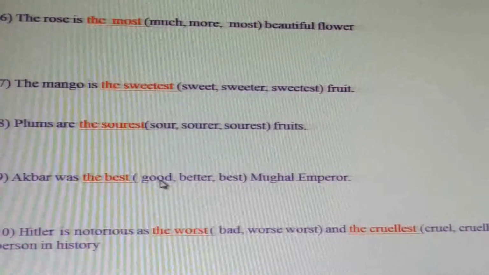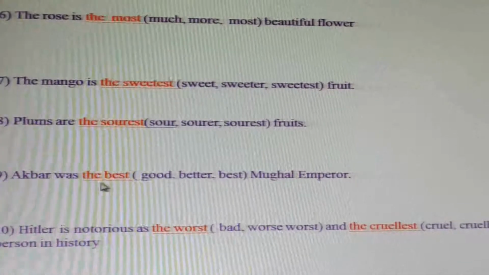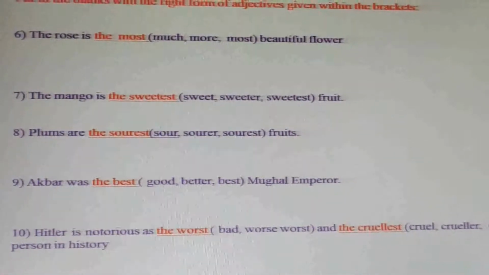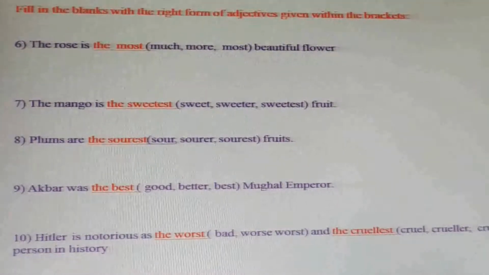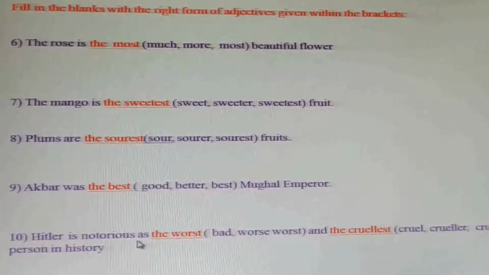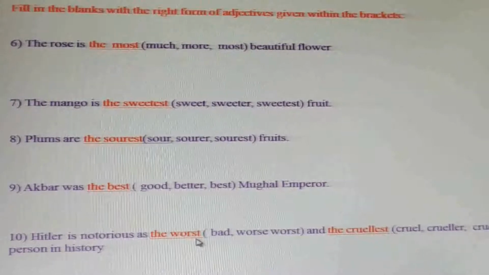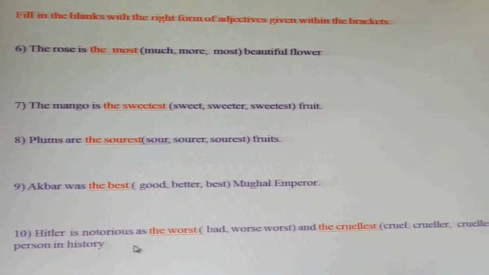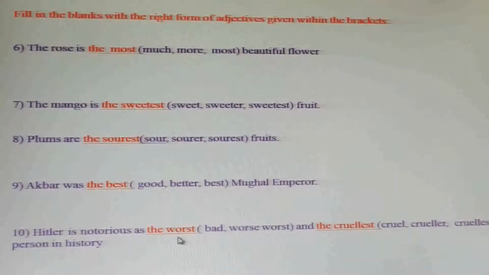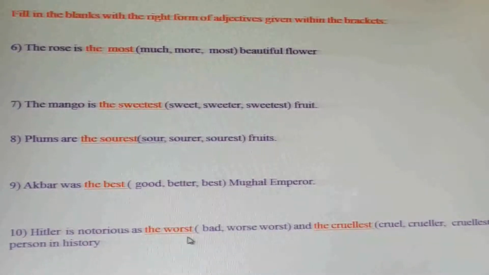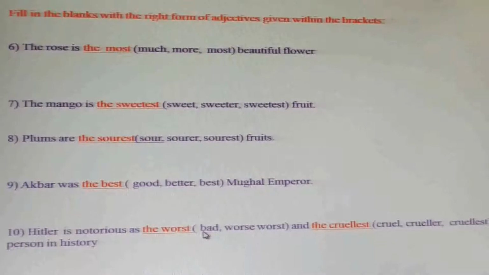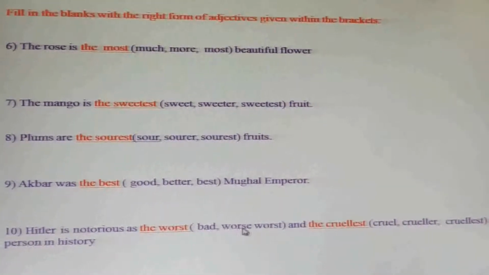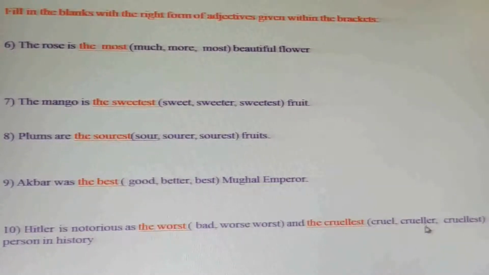Akbar was the best Mughal emperor. Best is the superlative degree of good. Good, better, best. Hitler is notorious as the worst and the cruelest person in history. Worst is the superlative degree of the adjective bad, which is in the positive degree. The comparative degree is worse. Bad, worse, worst.